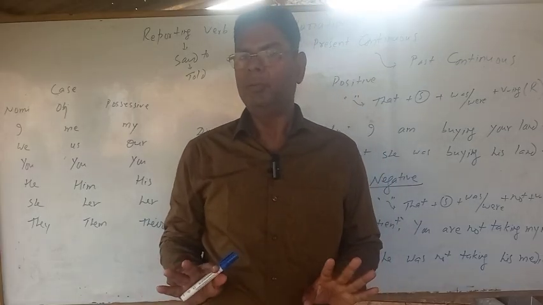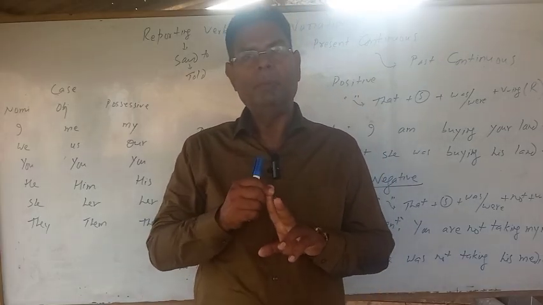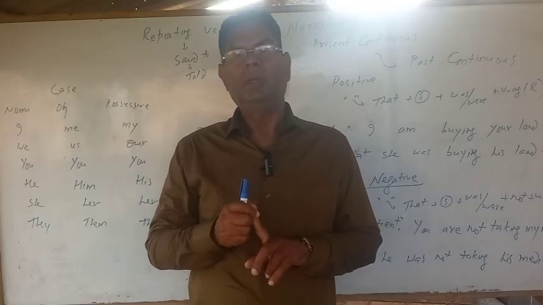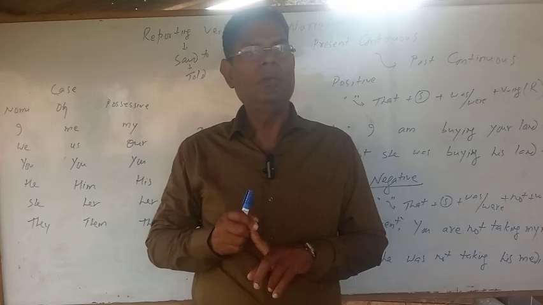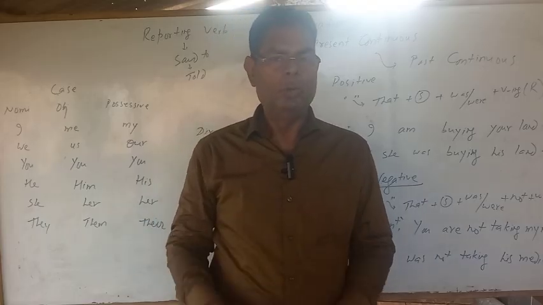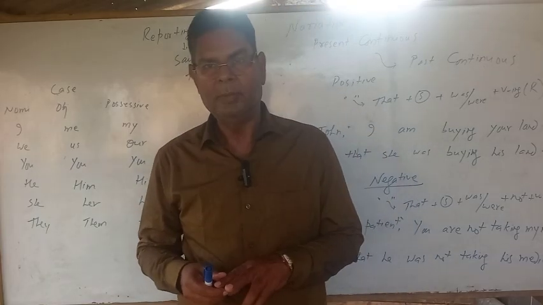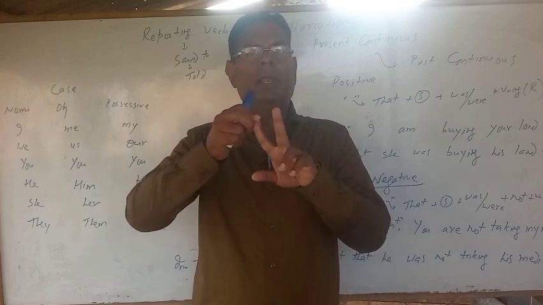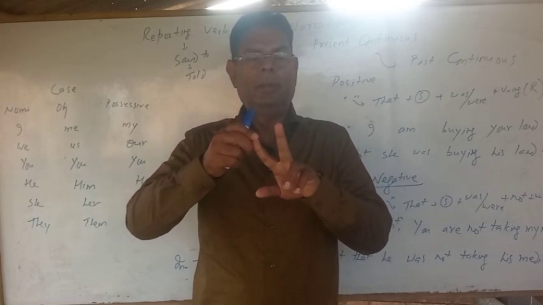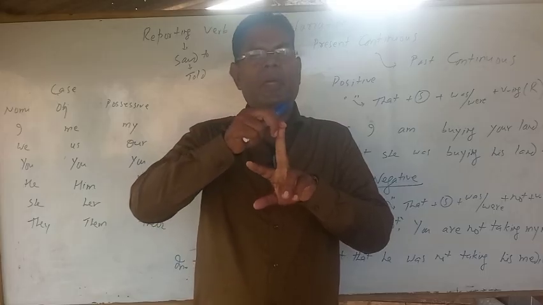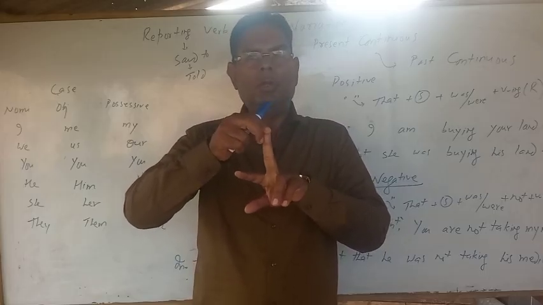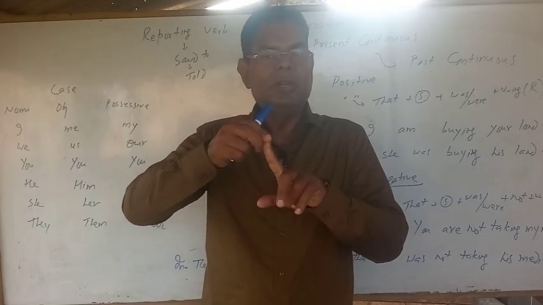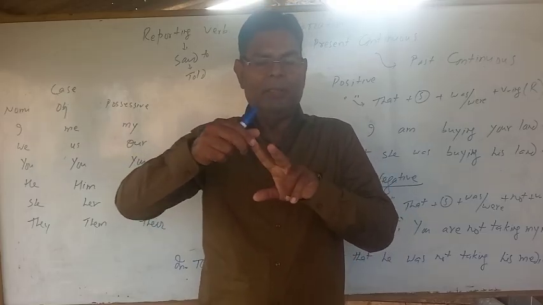After that, negative sentence: you are not playing cricket. Past continuous: you were not playing cricket. First phase interrogative sentence: am I teaching you? Past continuous, interrogative sentence: was I teaching you? Now interrogative negative: are you not going to school? Present continuous, and the past continuous of the interrogative sentence: were you not going to school? Interrogative negative: am I not teaching you?